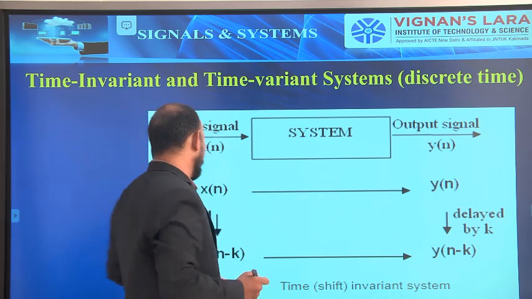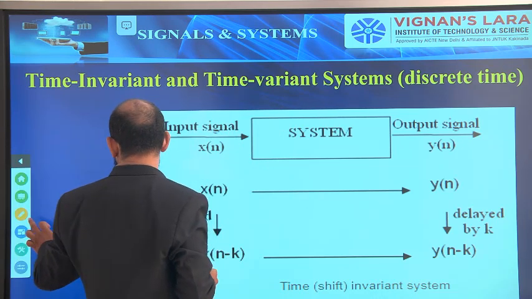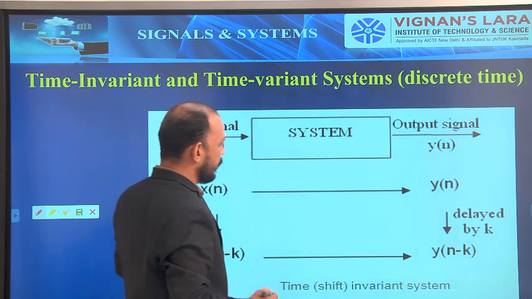What about shift variant or time variant? Simple.